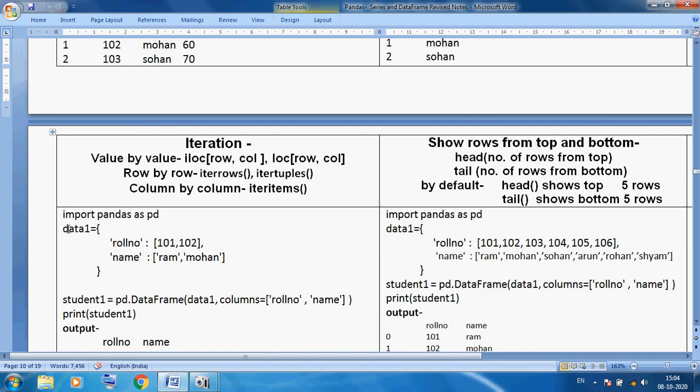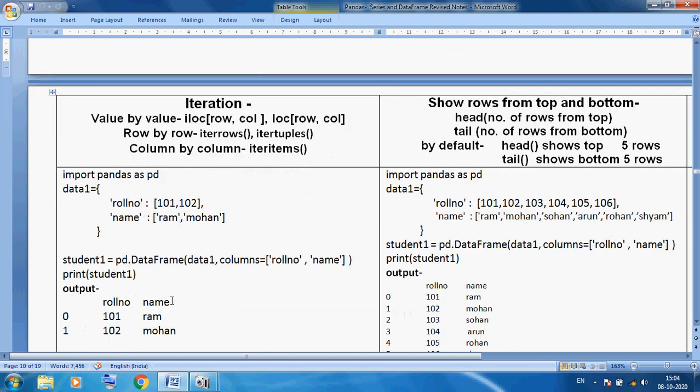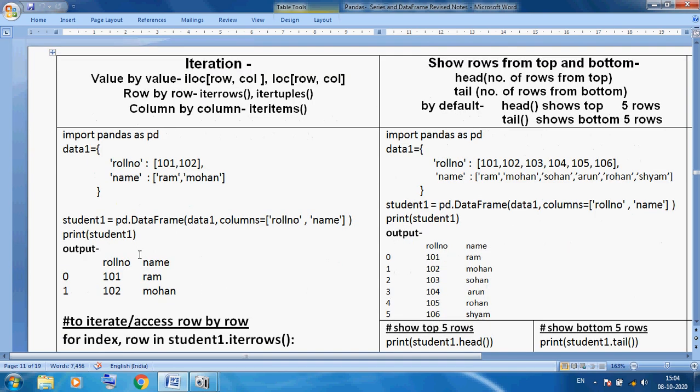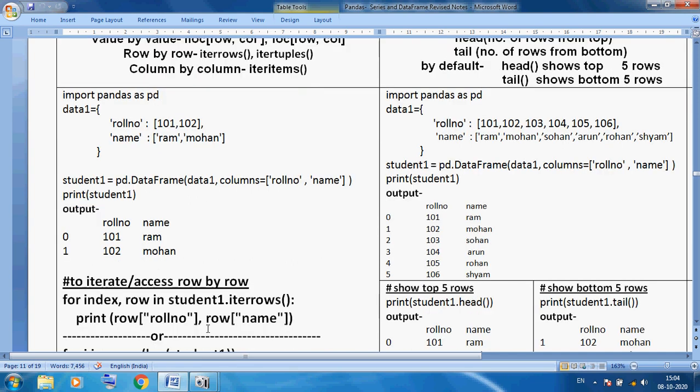So this is our data frame. We know very well that we can directly use student1, so it will display completely. But I want to display data one by one, row by row, or column by column. Python provides all types of methods. I want to selectively display, but using a looping style. Row by row means the first row will display, then the second row, one at a time.